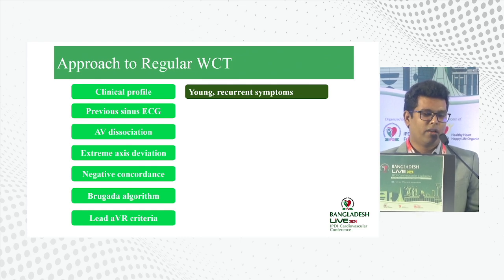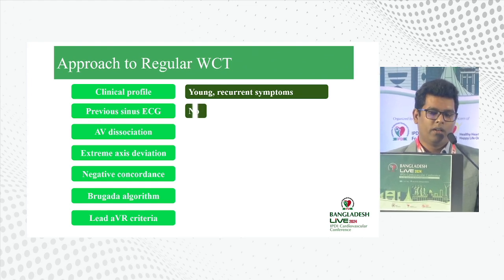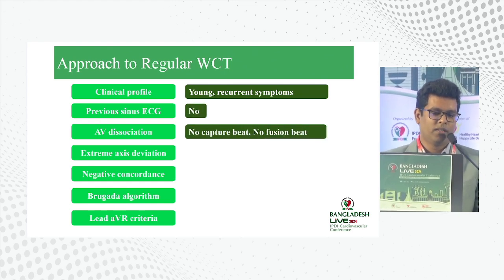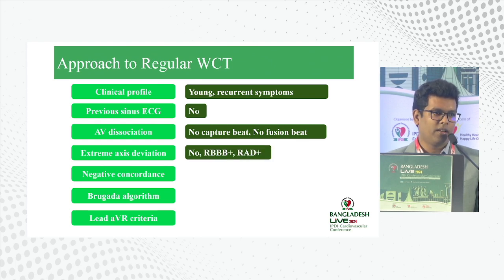In this scenario, a previous sinus ECG may be a clue to differentiate between SVT and VT, but we didn't have this one. If we look at our ECG, there are no features of AV dissociation like capture or fusion beats. There is no extreme axis deviation, rather the presence of right bundle branch block and right axis deviation, which favors the diagnosis of SVT. There is also absent negative concordance.